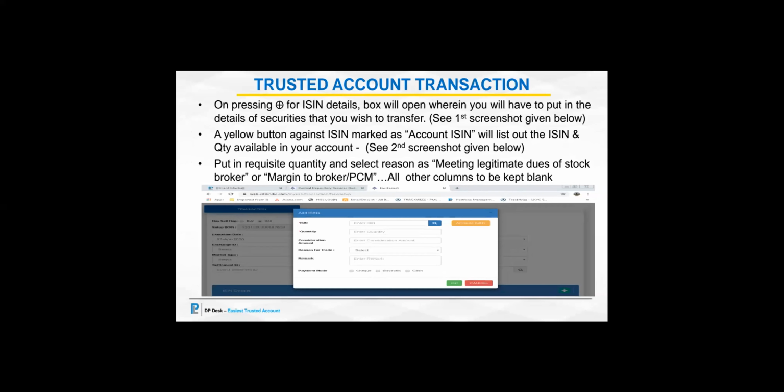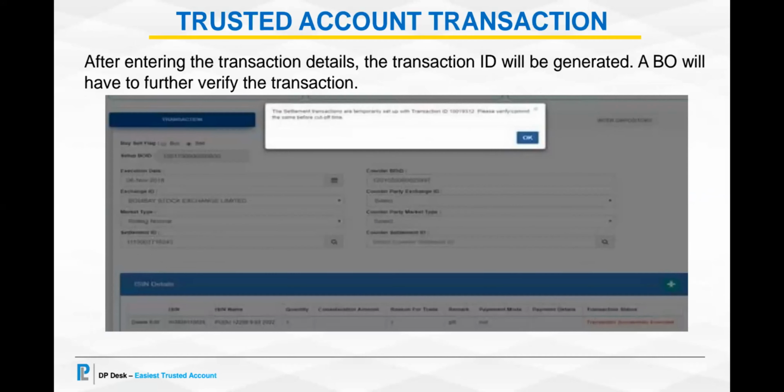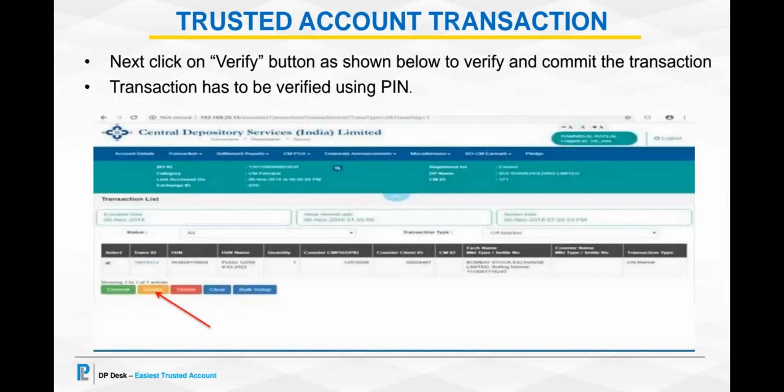After entering the transaction details, the transaction ID will be generated, and a BO will have to further verify the transactions. If you see this red arrow, you can see the verify button. Once he clicks the verify button, the transaction will be committed.